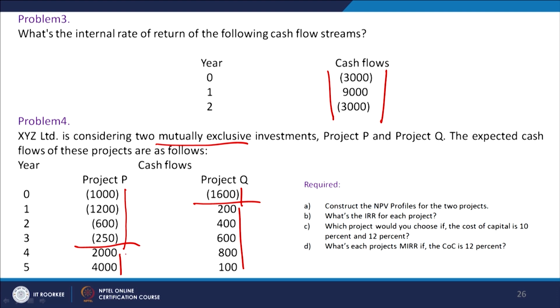What is the cash outflow here? In the first 3 years, including 0, the current period, the cash outflow is going to be 1000, then 1200, which is 2200, 2800, and then 3050, the total amount is 3050. Out of this, if you subtract the inflow of 2000 and 4000, this becomes 6000. The inflow of 2000 will be taken as 2000, and 4000 will be taken as 4000, so the total becomes 6000.